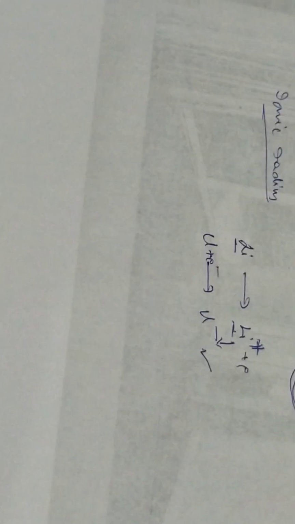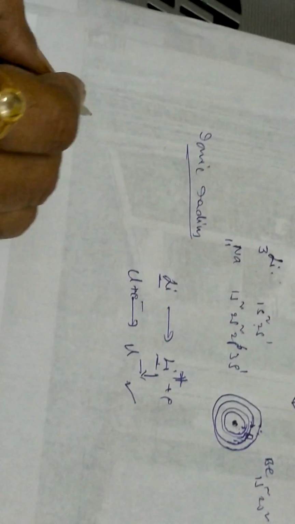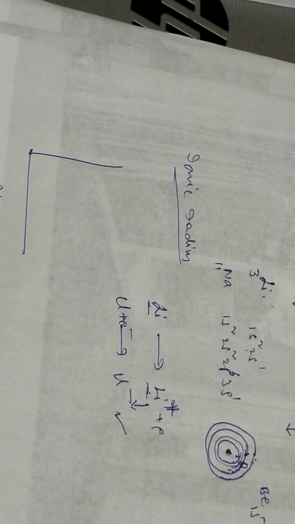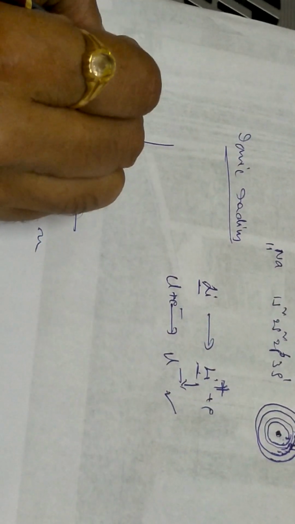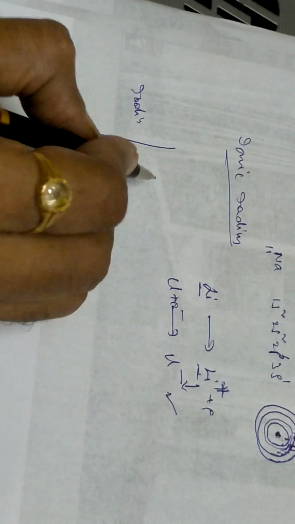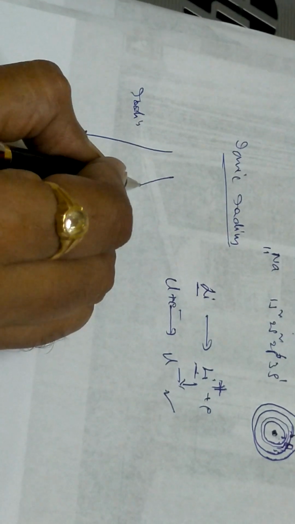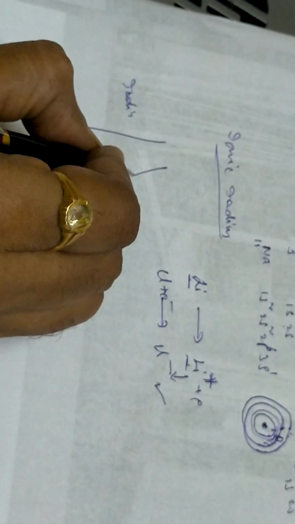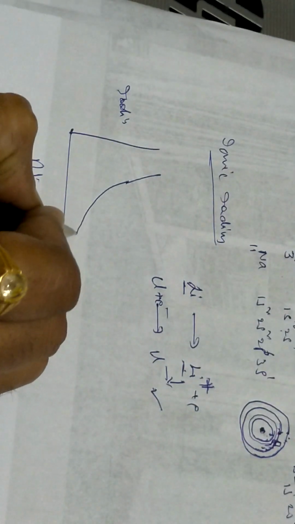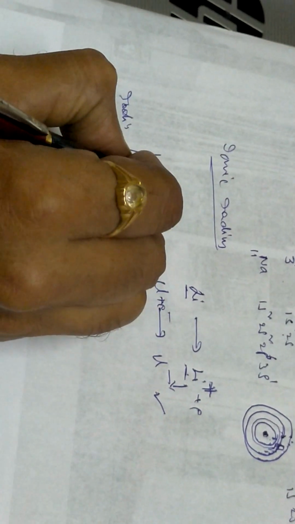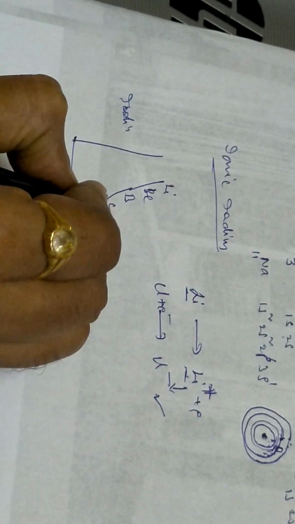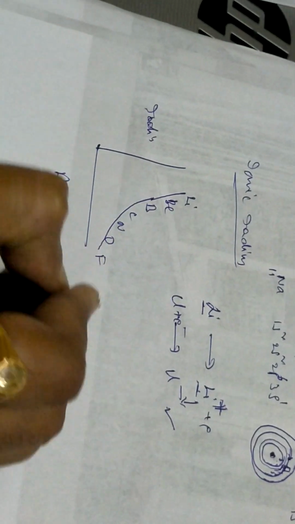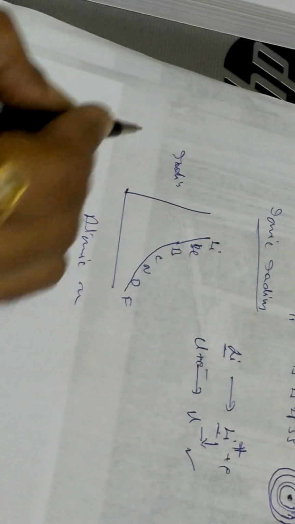If you plot a graph, suppose first atomic number against atomic radius. This is atomic number and atomic radius. I am talking about the period, left to right. The radius will be going on, coming down. So if it is lithium, then beryllium, boron, carbon, nitrogen, oxygen, fluorine, like this. We are not talking about the zero group elements, that is the 18th group. It will go down in this one.